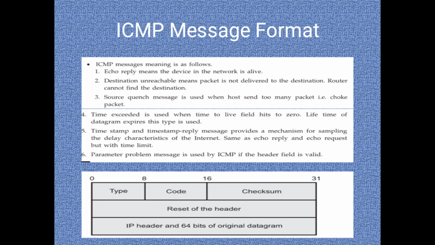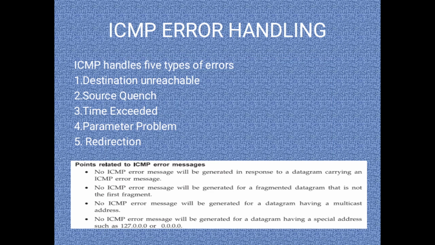The ICMP echo reply message shows the device in the network as alive. Destination unreachable says that the destination cannot be reached. The source quench message is used when the host sends too many packets. If the timer exceeds, the time to live field hits zero. The timestamp request and reply messages provide a mechanism for sampling the delay. The parameter problem message is used in ICMP if the header field is invalid. ICMP error handling includes five different types of errors: destination unreachable, source quench, time exceeded, parameter problem and redirection.